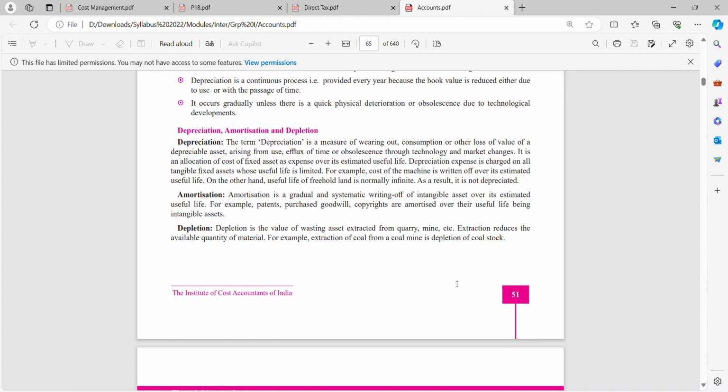For example, the cost of a machine is written off over its estimated useful life. On the other hand, the useful life of freehold land is normally infinite. As a result, it is not depreciated. So we have 2 to 3 points here. Let us give a quick revision.